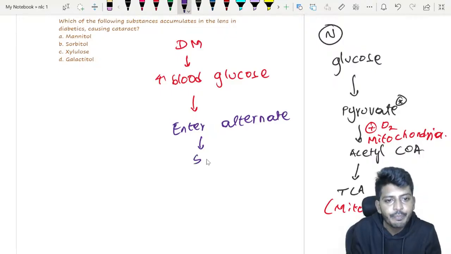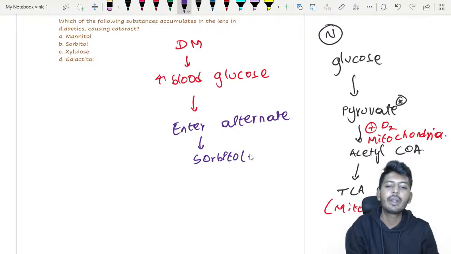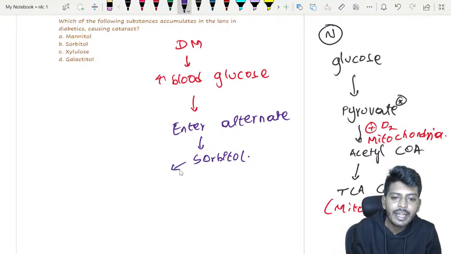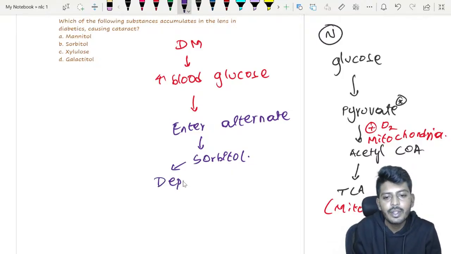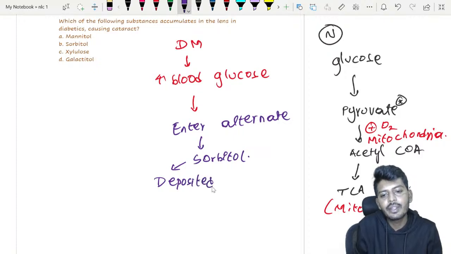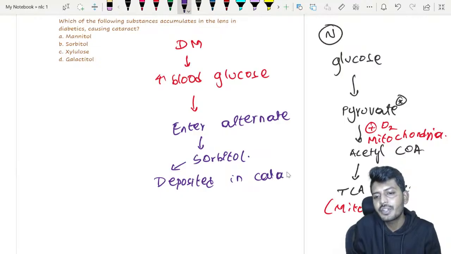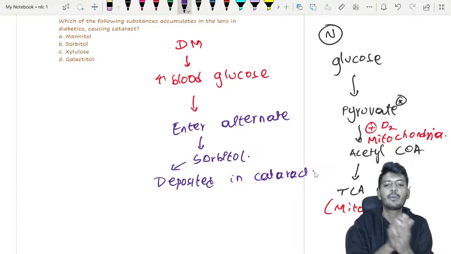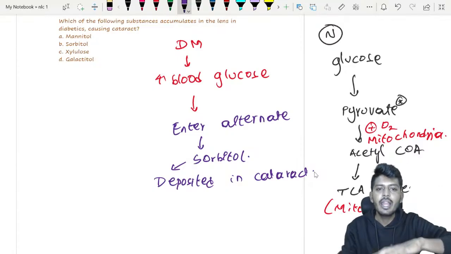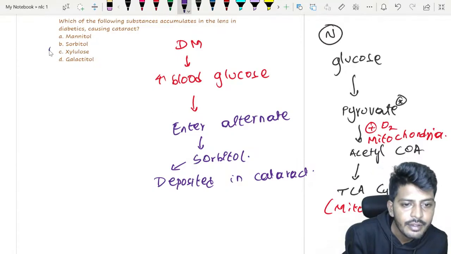It will give a metabolite called sorbitol. What is the name of the metabolite? Sorbitol. This sorbitol will get deposited. Where, my dear student? In the cataract of which patient? The diabetes mellitus patient. So excess sugar leads to excess sorbitol accumulation, leading to cataract. So the answer is sorbitol.